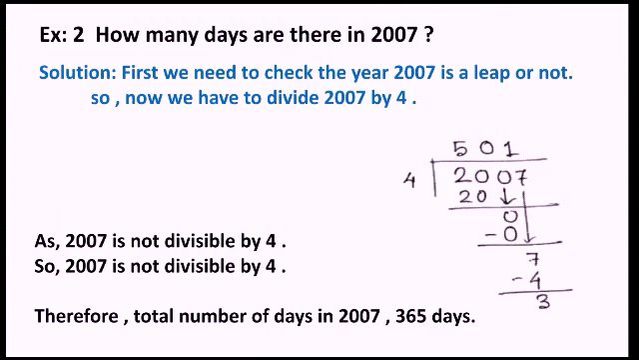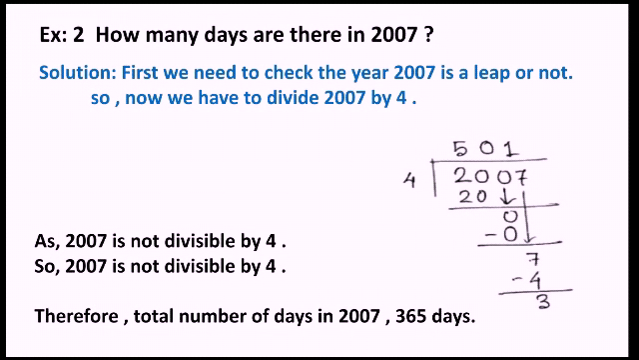Example number 2: how many days are there in 2007? Here we first have to check whether the given year is a leap year or not. If it is a leap year, then it has 366 days, and if it is a non-leap year, then it has 365 days only. So how to check if a year is a leap year or not? We have to divide it by 4, and if it is divisible by 4, then it is a leap year, and if it is not divisible by 4, that means if we get any remainder, then it's a non-leap year. That means having 365 days.